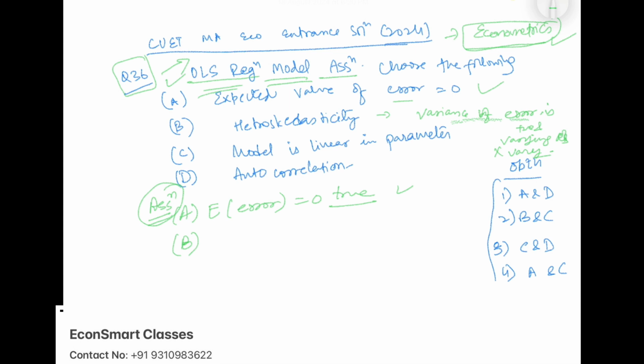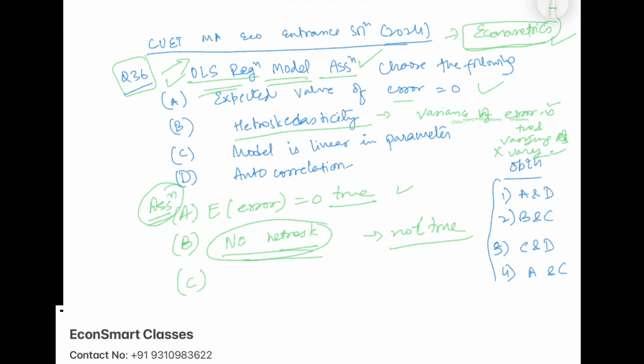However, in the OLS regression model assumption, we rather say there is no heteroscedasticity present, meaning the variance of the error term is taken to be constant, and it's not varying as the x variable varies. So this is what we assume, right? Therefore it's not true, because we don't take heteroscedasticity as an assumption. Rather we say there is no heteroscedasticity present in the model.